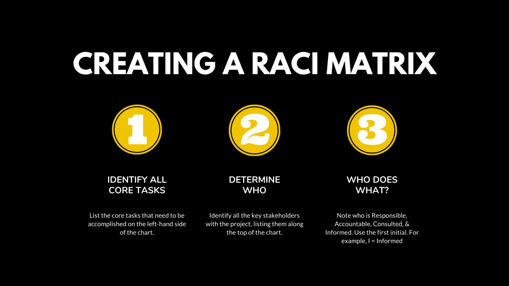Next thing you want to do is note who is responsible, accountable, consulted, and informed. The easiest, simplest way to do that is just use the first letter of each word in the corresponding boxes along the chart with the task and the person who's noted. Before implementing a RACI matrix, though, it's important to make sure you talk cross-functionally with your peers and partners and other parts of the department who are affected to see, are they bought into this or not? Doing so makes sure that you're more proactive and you're going to have better success.